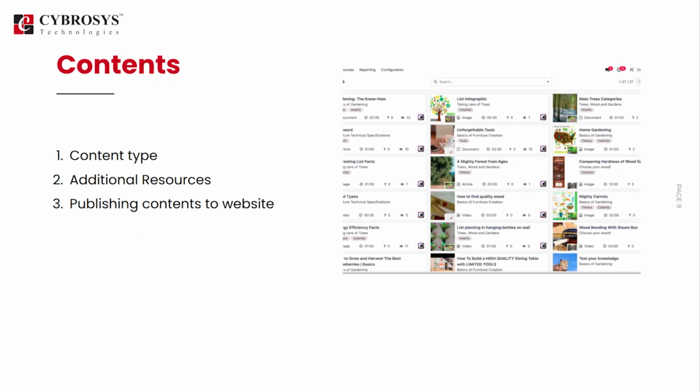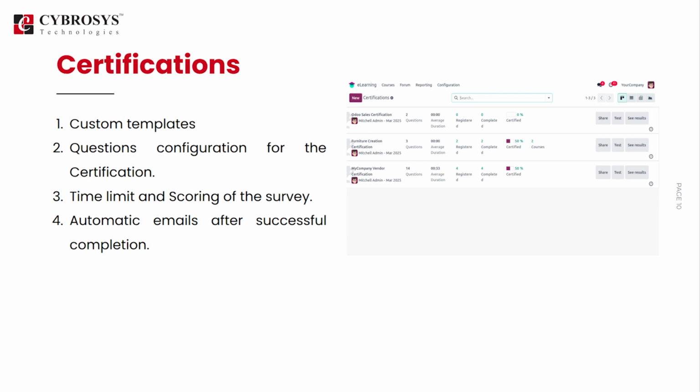Next we have the contents. Moving to contents, we can directly create content and publish this content to the website. While creating a content, we can add a course to that content, and then this content will belong to that course.